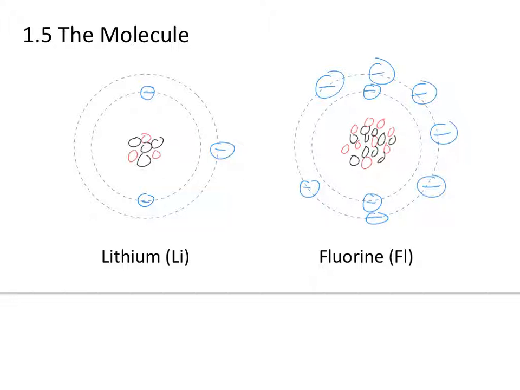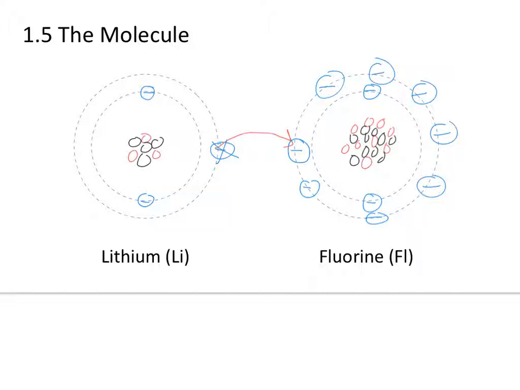This electron, first of all, these 2 atoms are going to join together. And this electron is going to jump over and mostly spend its time with fluorine and no longer be on the lithium side. Now, in order for this to happen, these 2 atoms need to be close together. And so this outer shell right here is completely full with 7 plus the borrowed electron. And now there is no longer this outer shell for lithium, but this is the outer shell, and it's full of 2, which is what it can hold, and so lithium is stable as well.